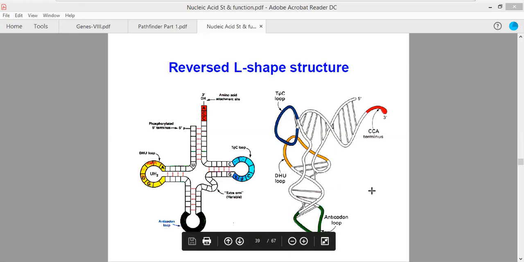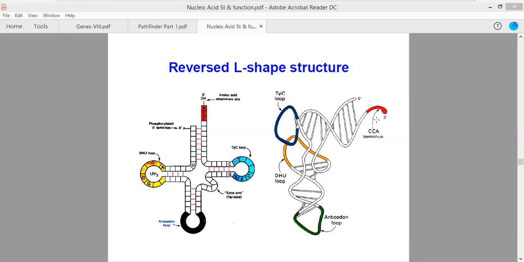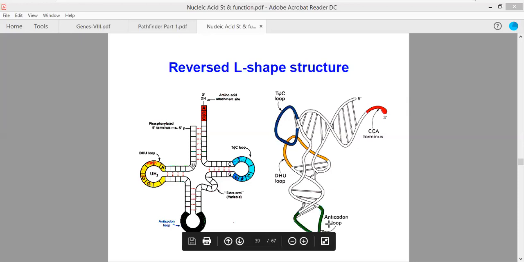Now, how do these two function? Actually, in the case of the inverted L-shaped model, you can find this. This is the amino acid acceptance arm. This amino acid acceptance arm comes near the anticodon loop.